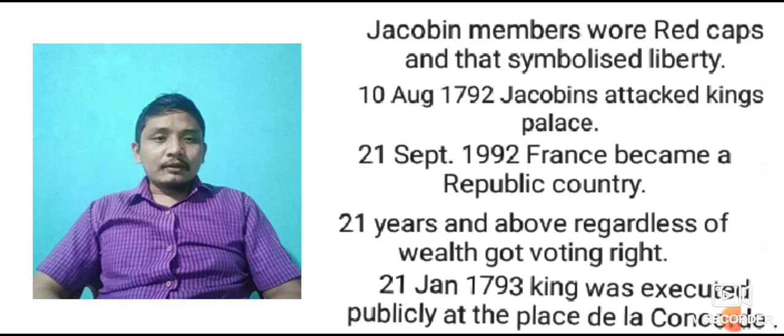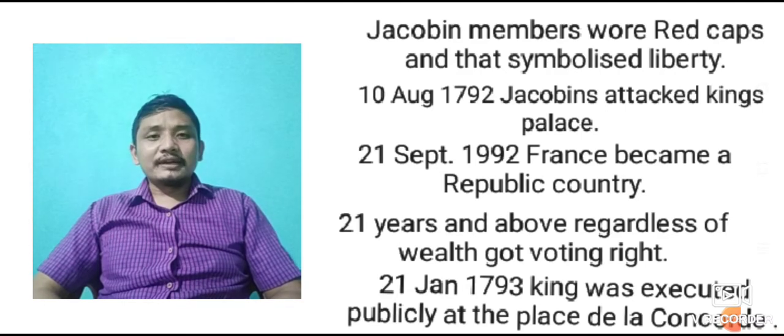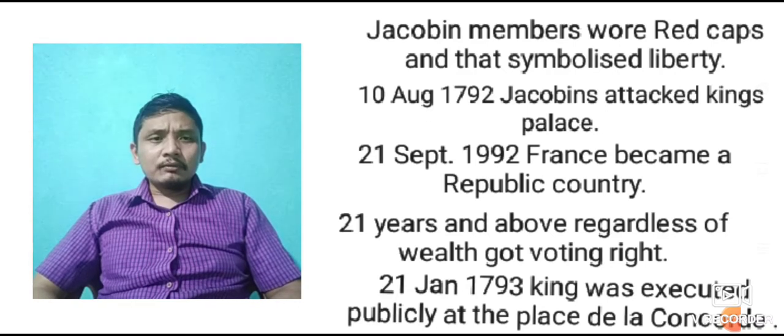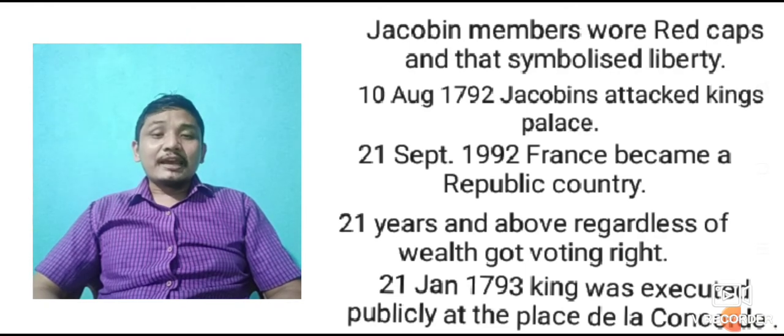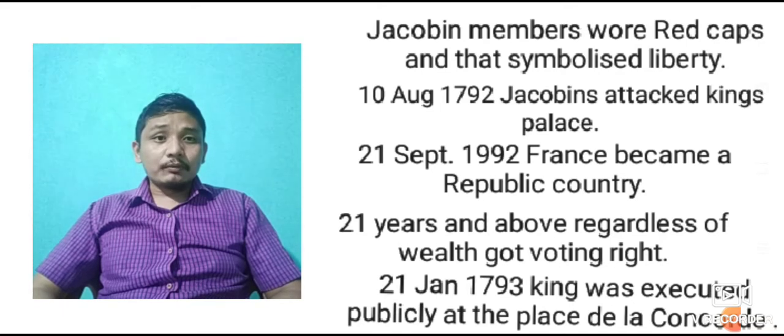After France became a republic country, people aged 21 years and above, regardless of wealth, got the voting right.